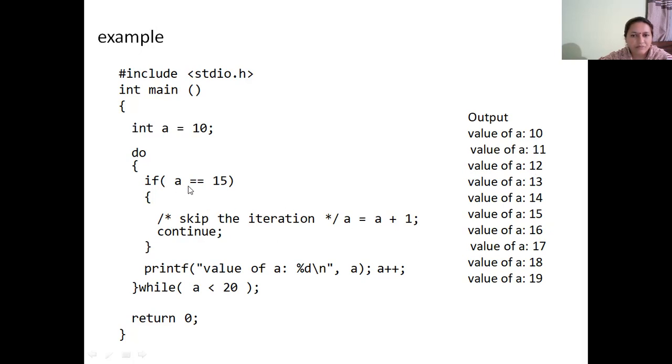So once the A value becomes 15, we skip that particular iteration. This printing part will be skipped and we go to the next iteration of the loop. So the value A 15 won't be there in this particular output. So apart from 15, all other values will be printed.